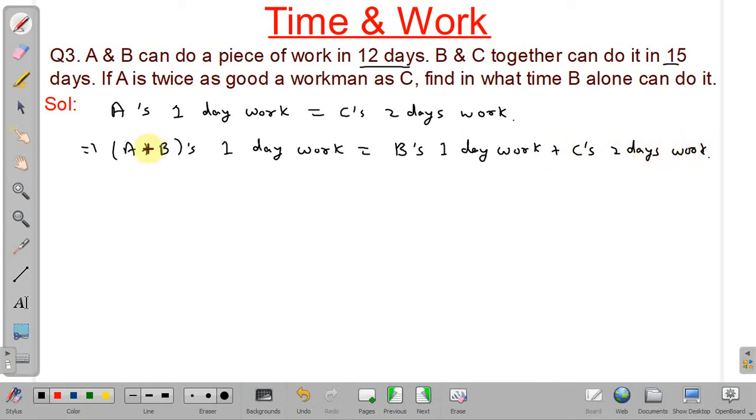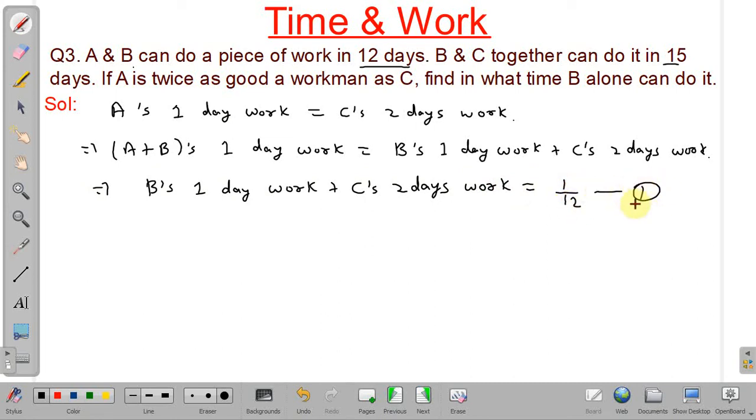Okay. Now A plus B's 1 day work. As you can see, A and B can complete the whole work in 12 days, so A plus B's 1 day work will be 1 by 12 part of the work. So first we will write the RHS: B's 1 day work plus C's 2 days work, and A plus B's 1 day work will be 1 by 12. Suppose this is our equation number 1.